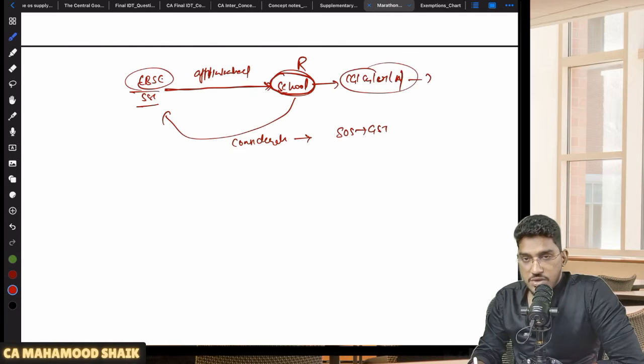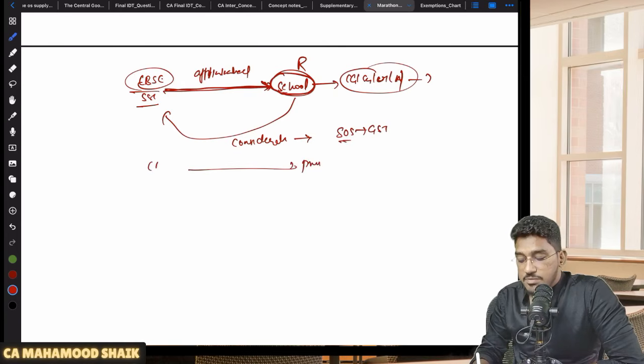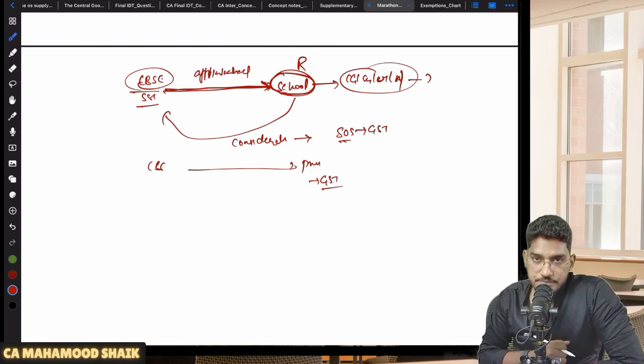So if the central or state boards are providing affiliation services to schools which are under the control of the government, that alone will become exempted. On the other hand, if a private school is getting affiliation services from the CBSE board or a state board for the purpose of running their schools, exemption will not become applicable. On that, GST will become applicable.